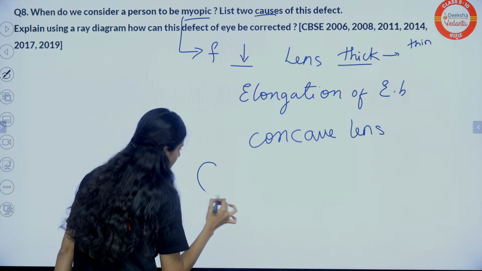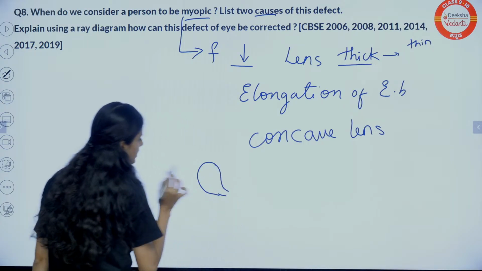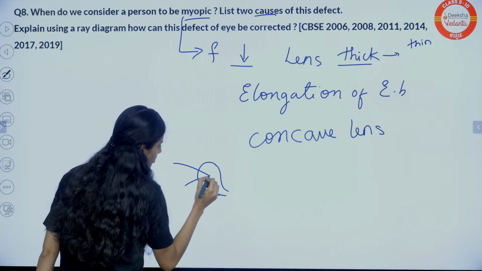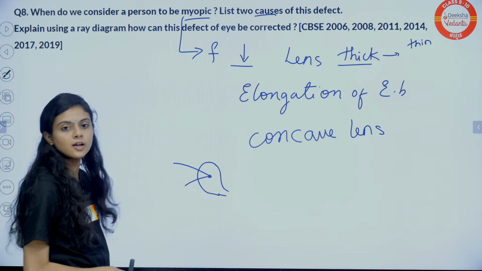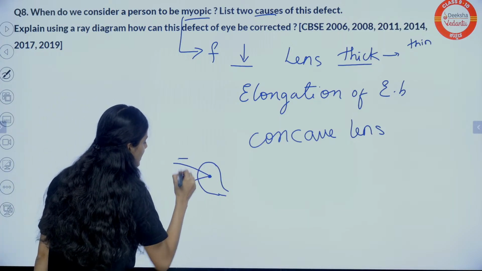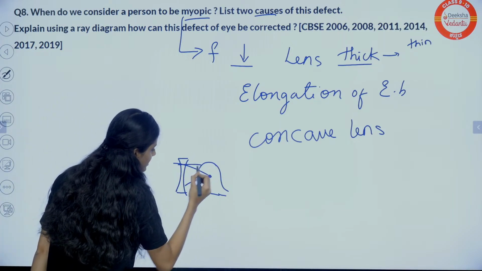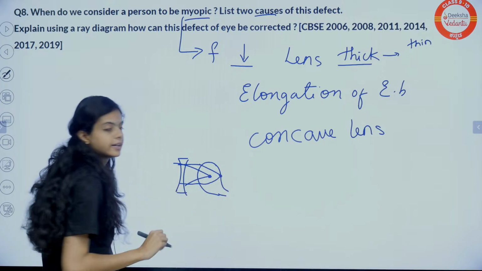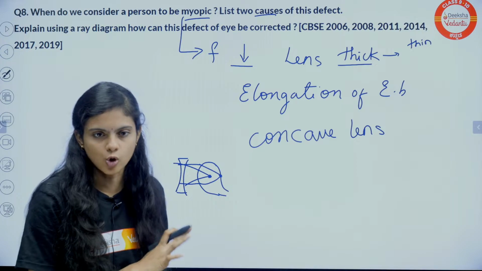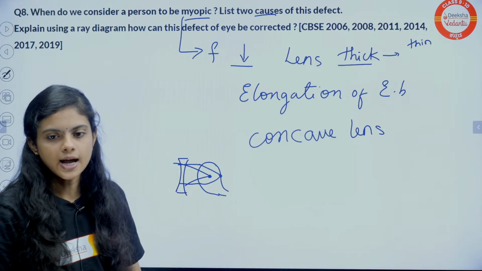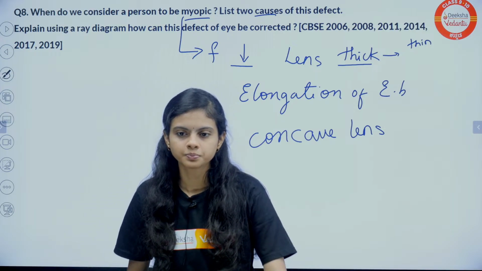Consider this to be a human eye. First, the image was forming here, before the retina. When you use a concave lens, it diverges and the image will be formed correctly on the retina. This is a rough diagram I have drawn here. Okay, getting the point?